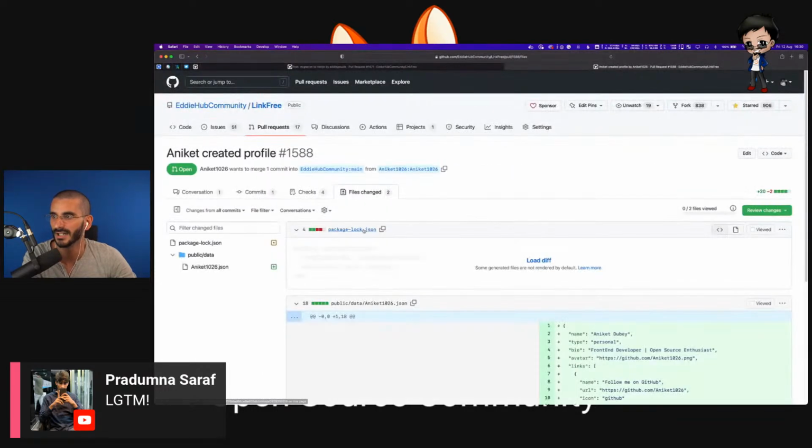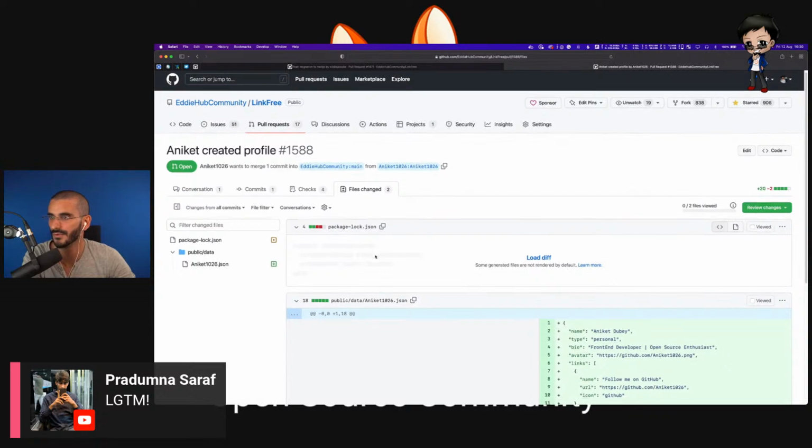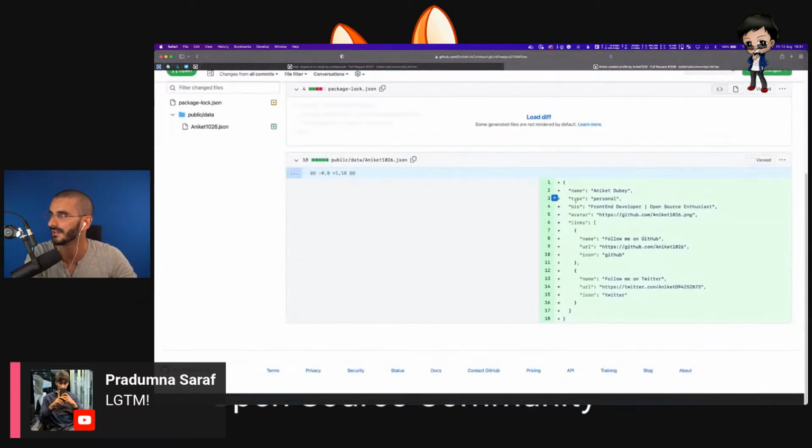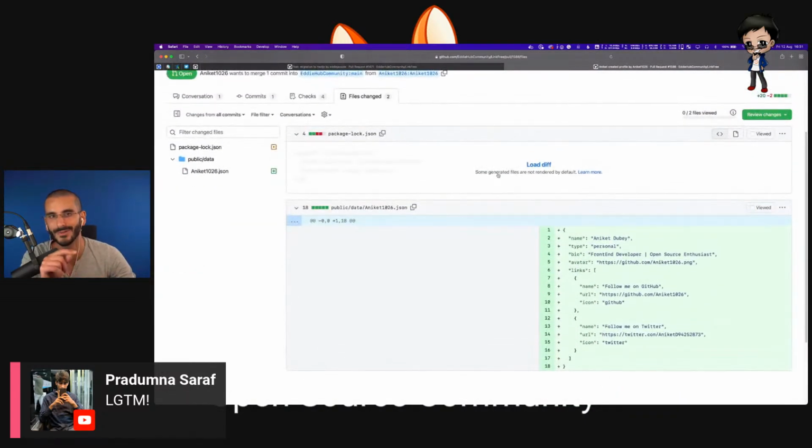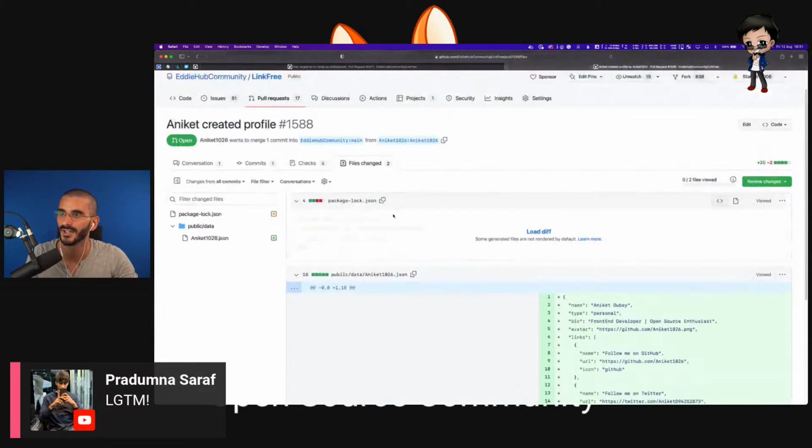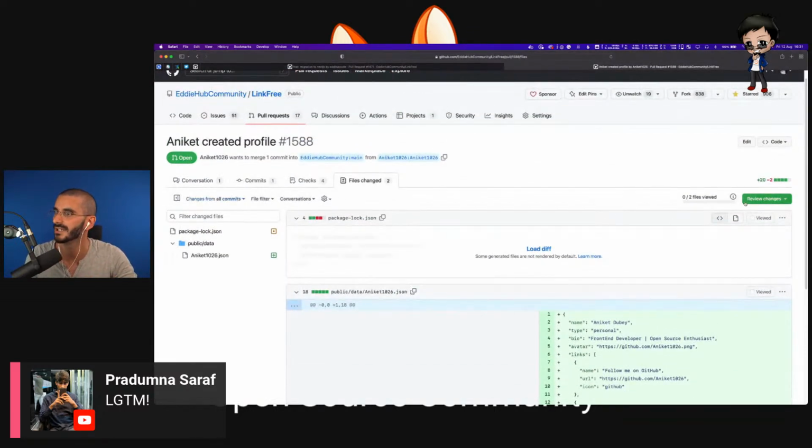I think in the docs we say not to commit the package lock file. So if you could remove that, please. That's why it's really important not to ever use dots when you commit, or add. You only want to commit the files that you've changed purposely, not anything that's been auto-generated. So you've got your bio, looks good. You've got your avatar, looks good. And you've got a couple of links, which you can update later, but that looks really good. The only thing, unfortunately, is your package lock.